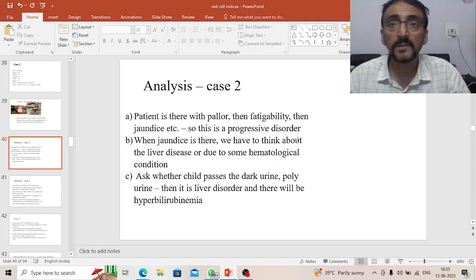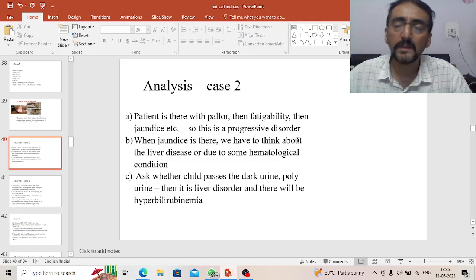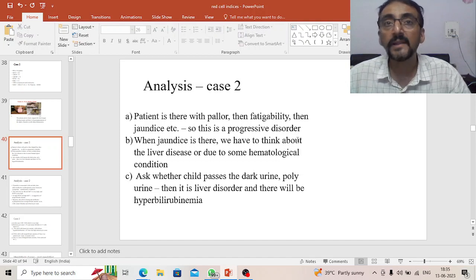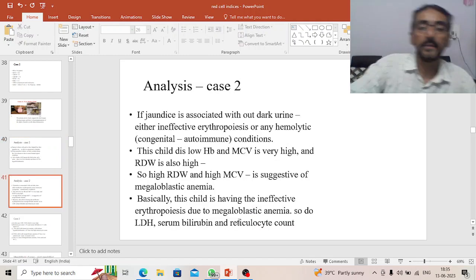But the striking problem is pallor, because there is no RBC formed. Fatigability is there because there is no hemoglobin inside the megaloblast properly, and the RBC is not proper. So fatigability and pallor are there. All the other symptoms are confusing. This is actually a case of megaloblastic anemia.